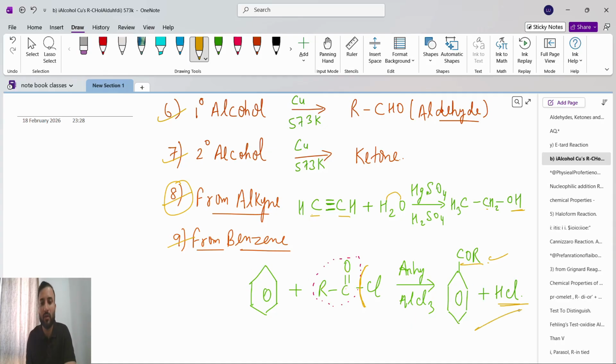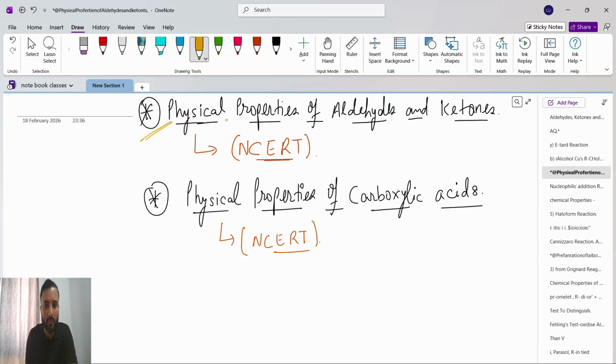That's it. So guys, two reactions you have to learn by heart. Others I have explained to you through the process. I hope you understand how we are going to make this. Next is physical properties of aldehydes and ketones, then physical properties of carboxylic acid. Guys, please go through the NCERT textbook and read the physical properties of aldehydes and ketones and of carboxylic acid, and these two topics will be done.